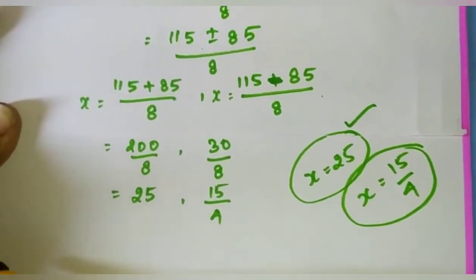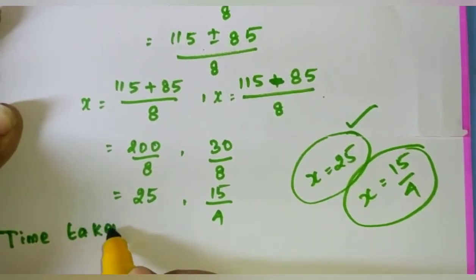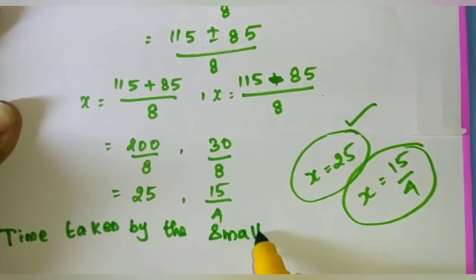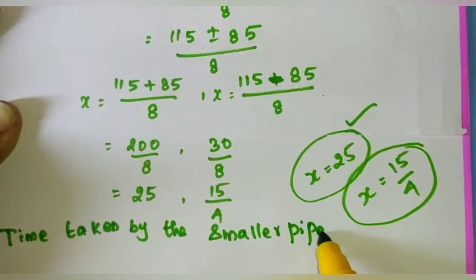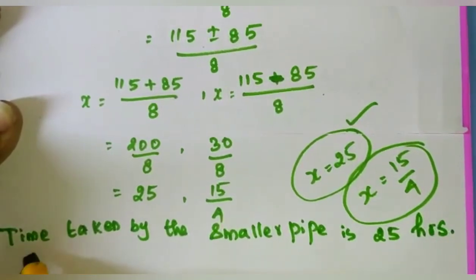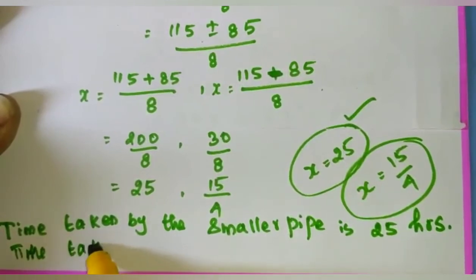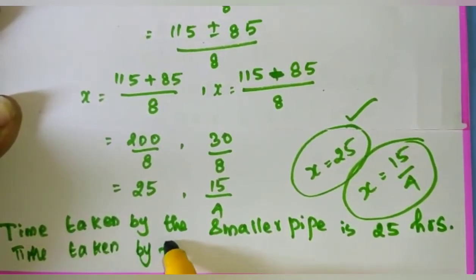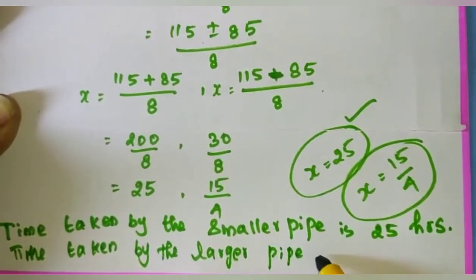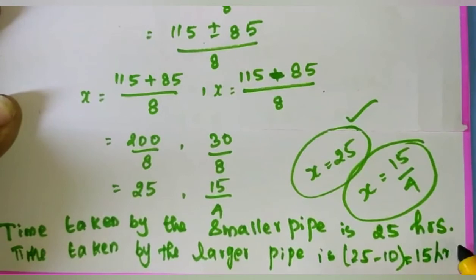Therefore, the time taken by the smaller pipe is 25 hours, and the time taken by the larger pipe is 25 minus 10 is equal to 15 hours.